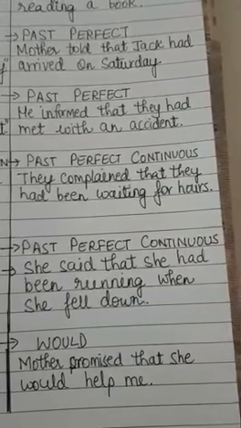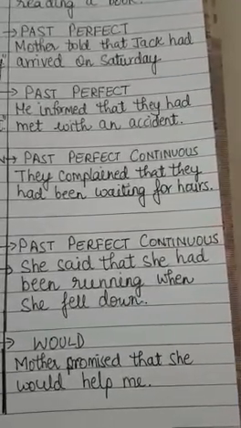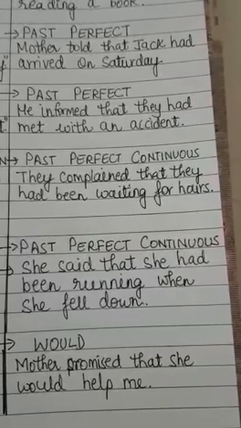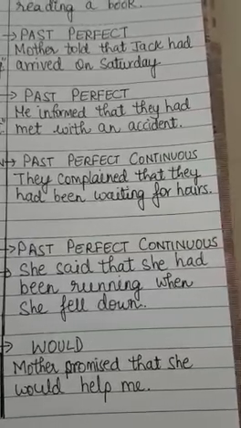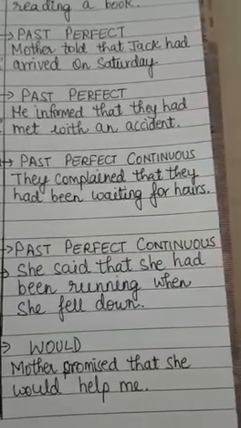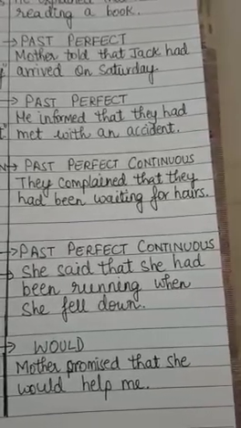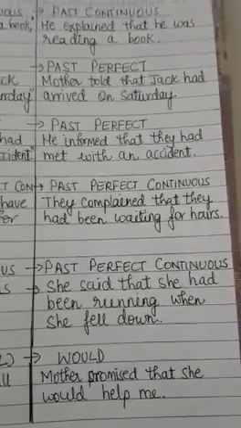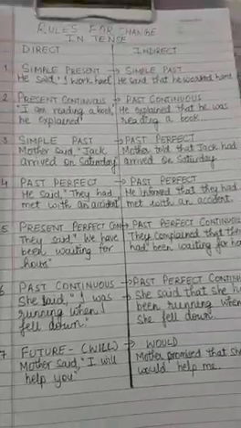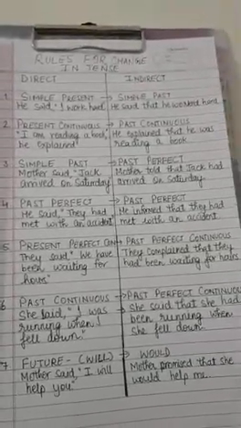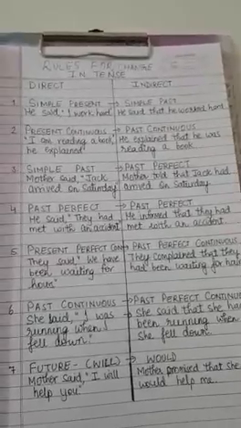But what happened? She fell down. So the second action is falling down, which means when she fell down, obviously she stopped running. So this is past perfect continuous tense. So we have seen these changes and we will do some exercises based on the same changes.